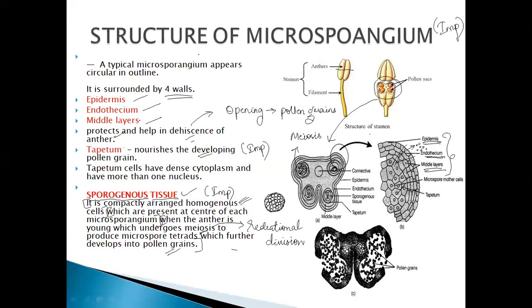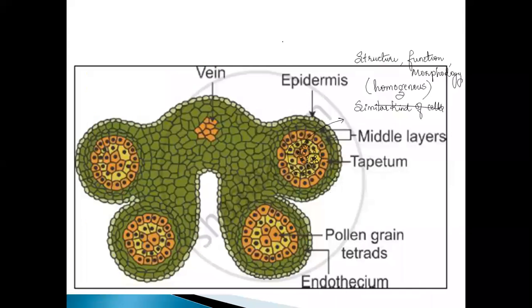So this is the structure of the microsporangium. Now, when we see the structure here, this is the important one. Important structure where you have to draw and label the parts. You all know unlabeled diagrams do not carry any marks, and on the right hand side the labeling has to be done, and when you do, make sure that it is correct. Do not label anything wrong.